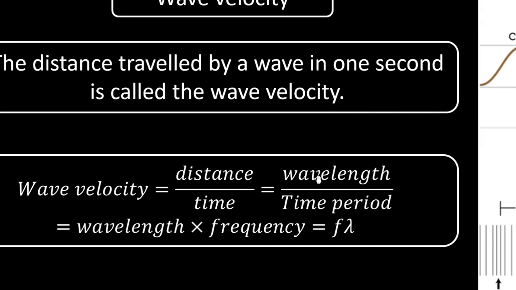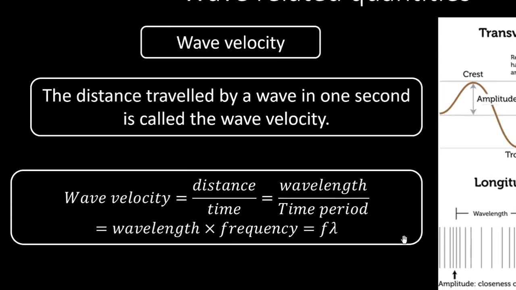But we also know that 1 by T can be written as frequency. Then we can say wave velocity equals wavelength times frequency. We have replaced 1 by time period with frequency, and we get the formula wave velocity v equals f lambda.